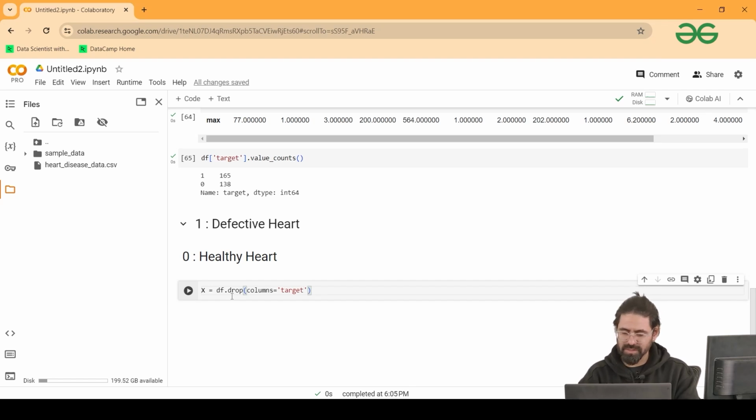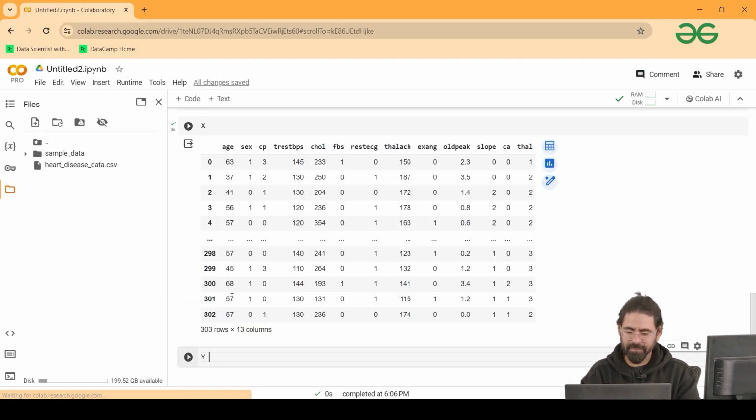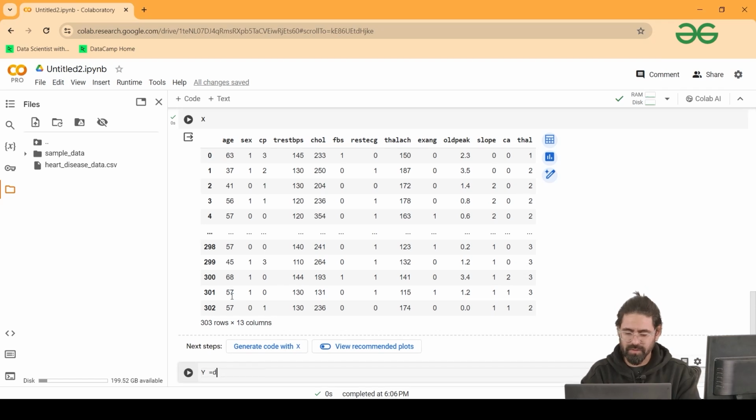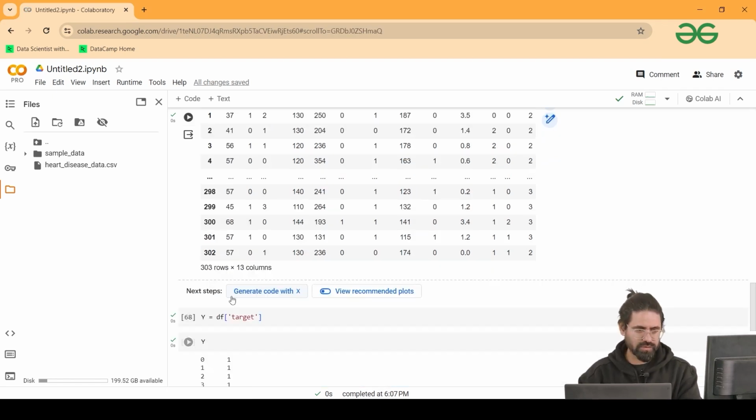So I'm dropping this with axis equal to 1, so x is created, and y is nothing but df target. So y is also created. You can see y is only having 0 and 1, whether a healthy heart or not, right?